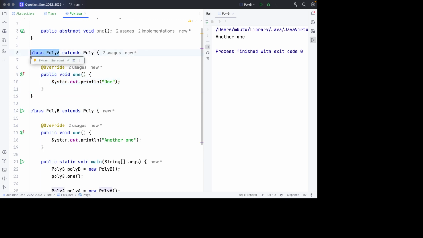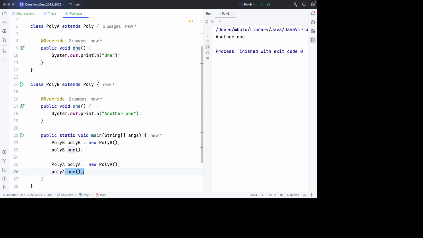In poly A, because we are calling a method on an object, and this object is of type poly A, and poly A has an implementation of that same method that we are calling, called 1. So it's going to use this implementation, not this one. It's going to use this one because depending on the context here is of what? Poly A. So we are going to use the implementations of what? Of poly A. So we shall have, when this code runs, another one and one being printed.